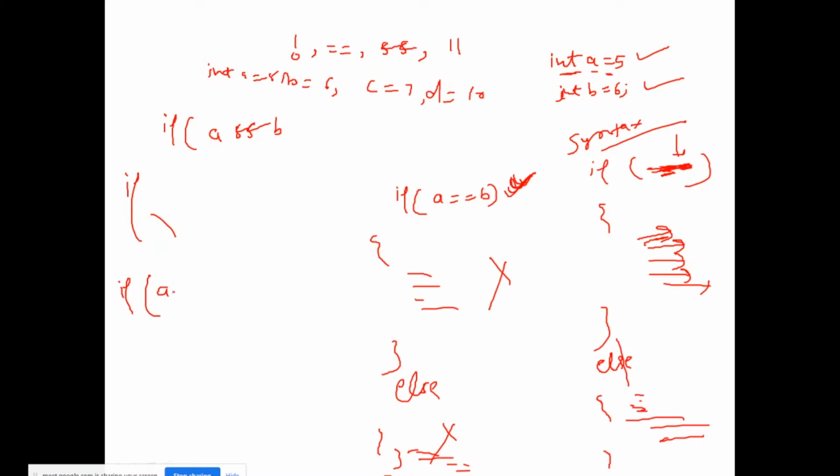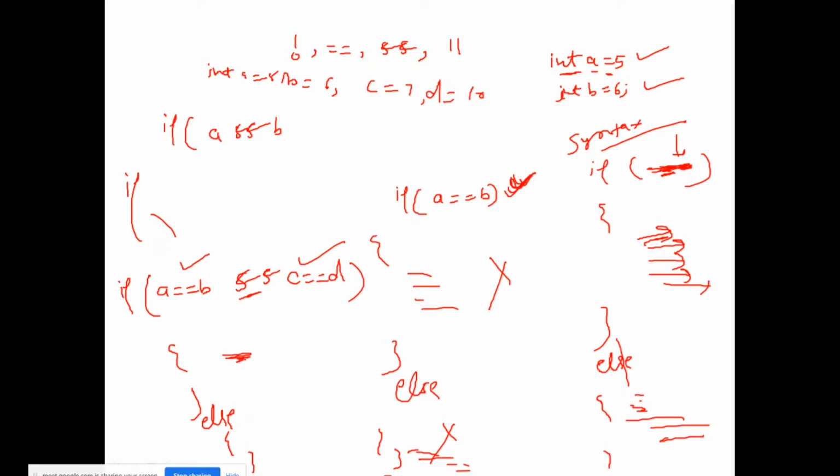If a is equal to b and c is equal to d, what this and means is this condition should be true and this should also be true, then only it will come inside this if block, right?